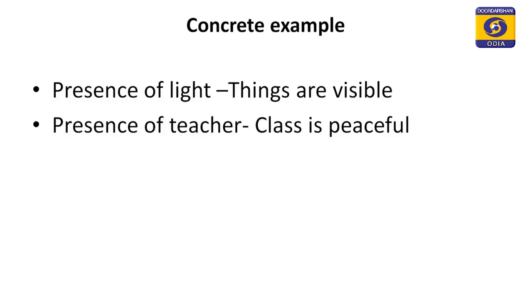The example which I have discussed at the beginning can be a concrete example of this method of difference: in the presence of light the things are visible, in the absence of the light the things are not visible. So, the presence of light is the cause of the visibility of the things.